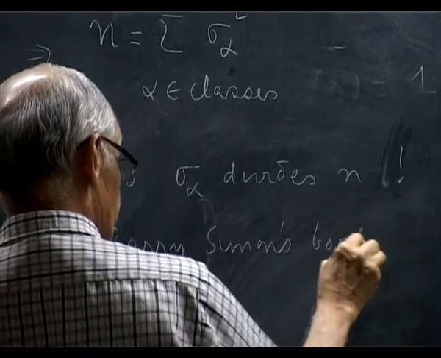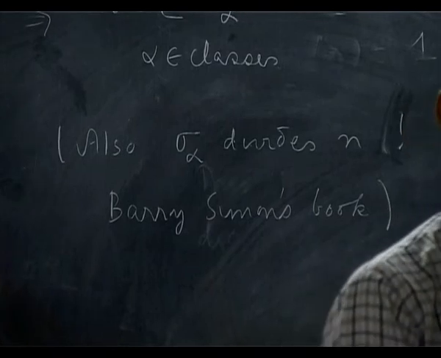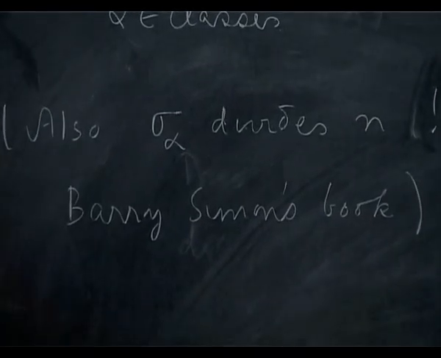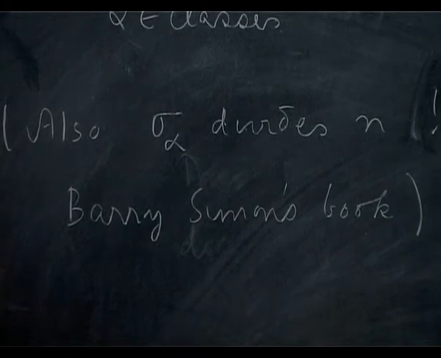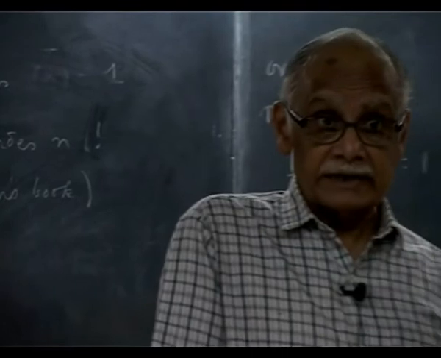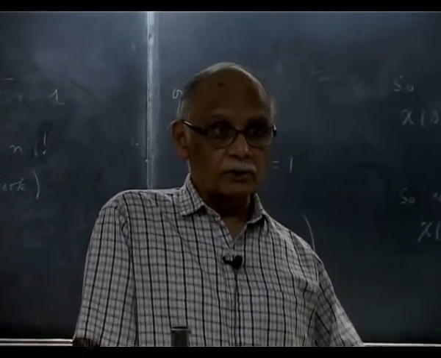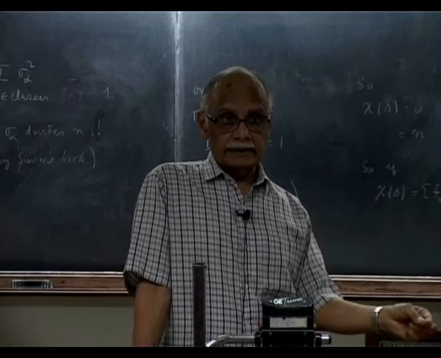Actually, Barry Simon has written a book on representation theory of finite groups, which is available again. You can download it. And actually his presentation is closely following mine. It was not intentional. I discovered this book by trying to chase a theorem that we have not proved.